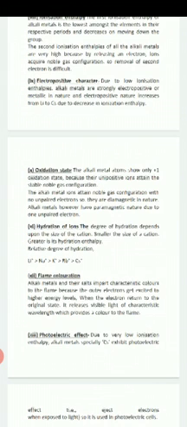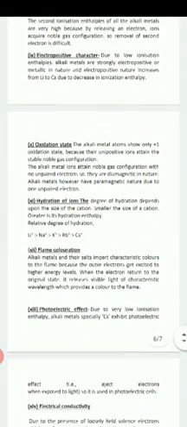Alkali metals and their salts impart characteristic color to the flame. This is a very important question that comes in the board exam, because the outer electron gets excited to a higher energy level, and when the electron returns to the original state, it releases visible light of characteristic wavelength. This provides a color to the flame. Now hydration of ions. The degree of hydration depends upon the size of the cation. The smaller the size of the cation, the greater is the hydration enthalpy. You know very well the relative degree of hydration: lithium, sodium, potassium, rubidium and cesium.